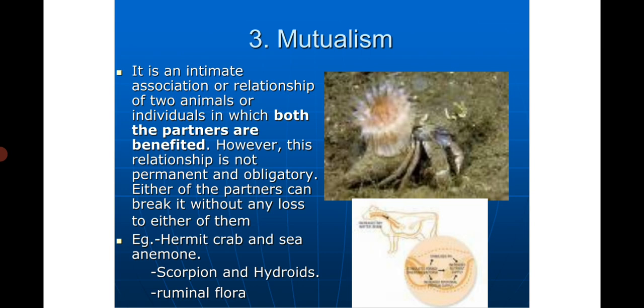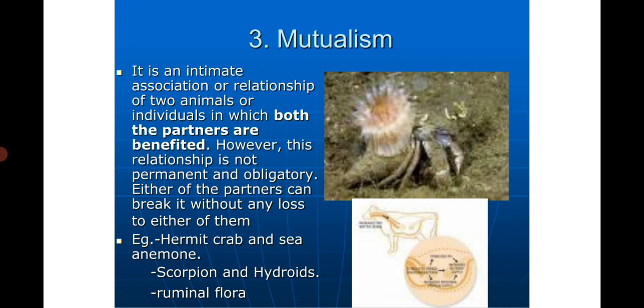Examples of mutualism are hermit crab and sea anemones. Hermit crab and sea anemone is a very good example of mutualism, where the sea anemone lives on the back of the crab. The anemone is benefited by being moved to new hunting grounds and obtaining morsels of the food torn off by the crab, while the crab is protected by the bulk and stinging tentacles of the anemone.